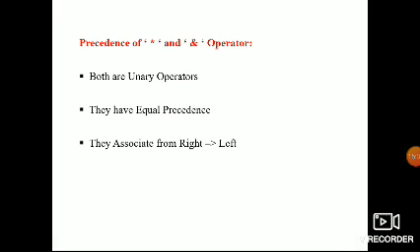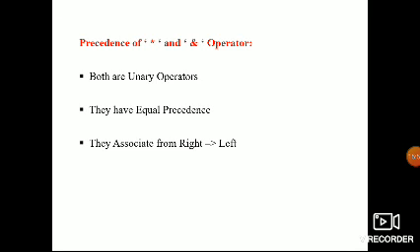So what is precedence? Precedence is nothing but which operator gets the priority. Do we give first priority to the star or to the ampersand symbol? That is the precedence of the star and ampersand operators.